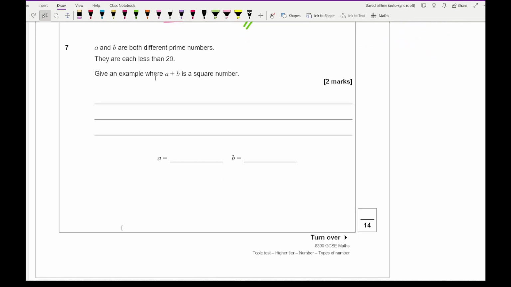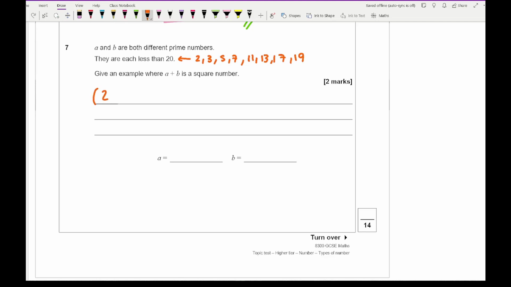They are each less than 20. Give an example of where A plus B is a square number. Well, if I write down all the prime numbers that are less than 20, so I've got 2, 3, 5, 7, 11, 13, 17 and 19. So on a connection of those, now there's again a couple of answers you could have.